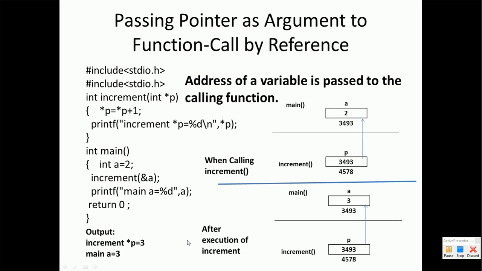So whenever we need to change the value of a variable which has been declared inside the calling function, we just have to pass the address of the variable instead of passing the value of the variable. This will directly change the variable's value because we are passing the address. This is called call by reference.